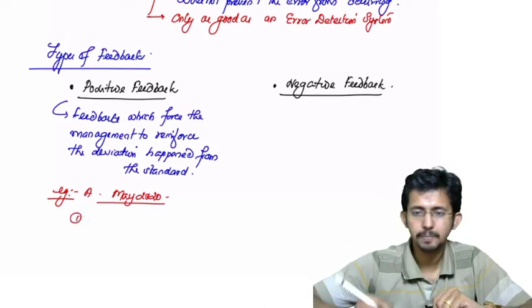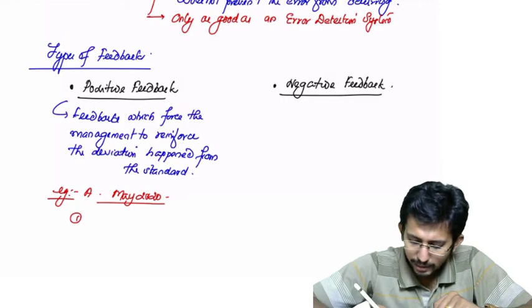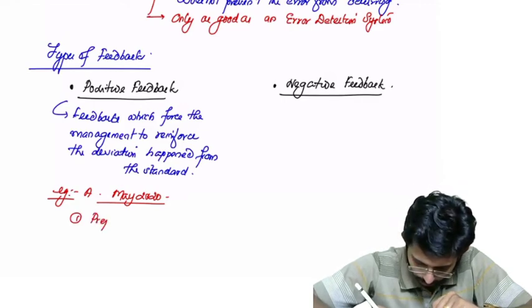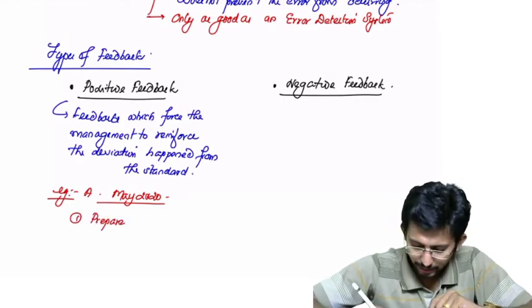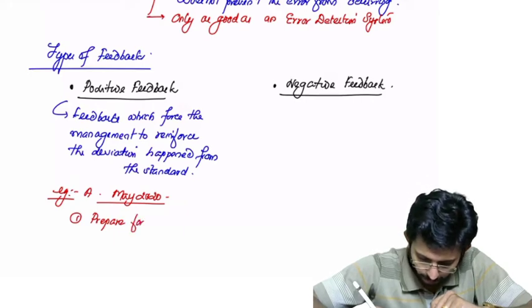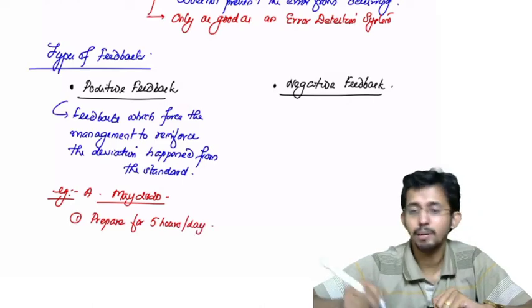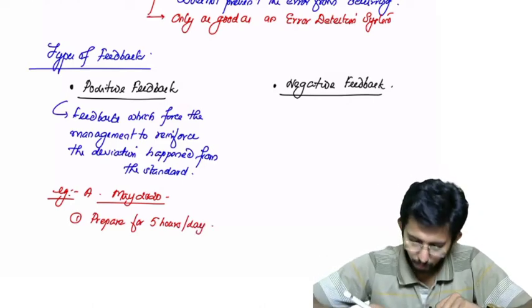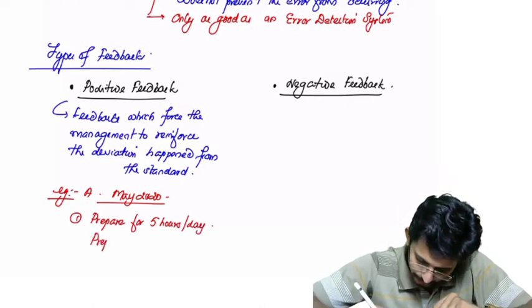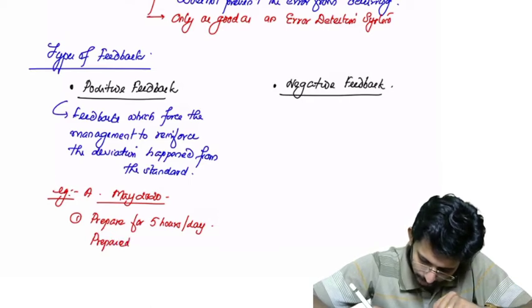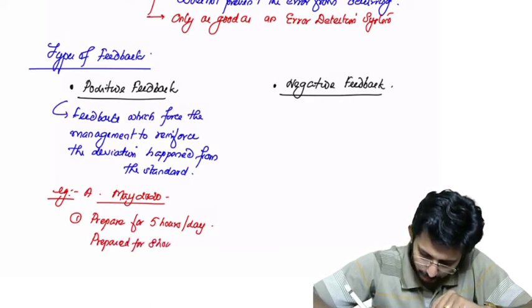One was, he was expecting to prepare for 5 hours per day as per his budget. But what he did, he actually prepared for 8 hours per day.